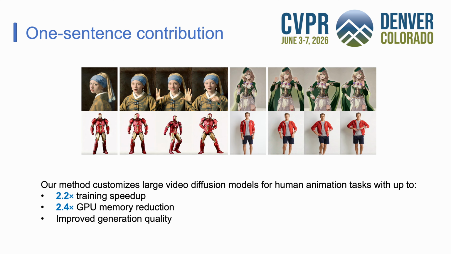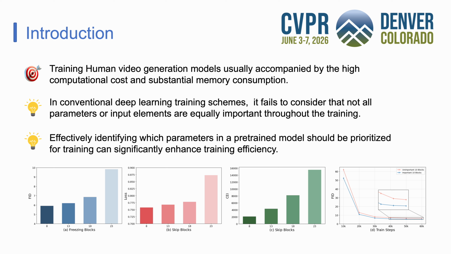A DiT on 512x512 20-frame videos can consume 100 GB of VRAM. Conventional training updates all parameters every iteration, ignoring that not all parameters contribute equally. The plots below motivate our approach.